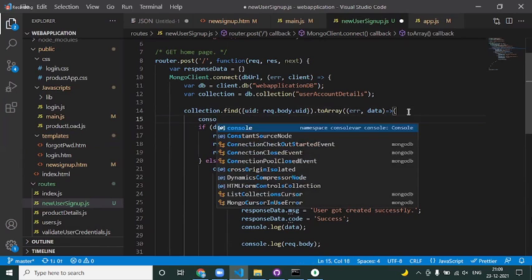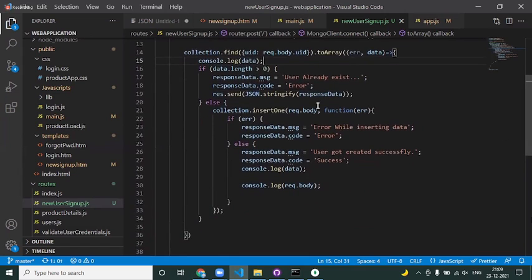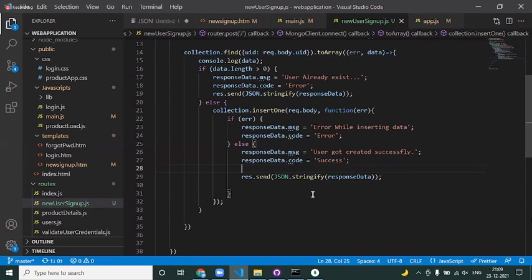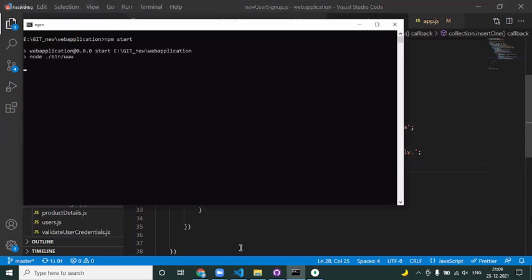Let us console log data. Let us see what actually the data we are receiving. Then you will understand better. Okay, I'll do this. response.send has to be done over here also. Let me remove this guy. Fine. Now if you save this, come back here, restart the server, go to the npm start.